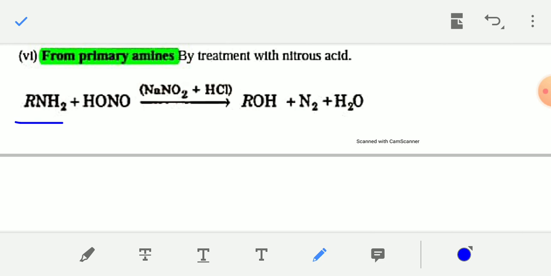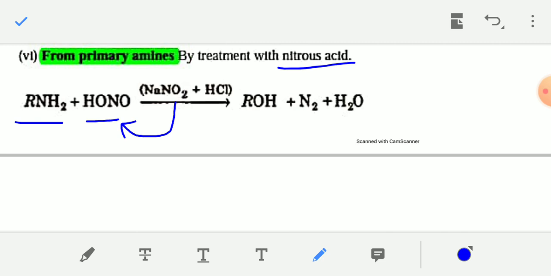When primary amine reacts with nitrous acid, HNO2, this HNO2 is formed by the reaction between NaNO2 and HCl at very low temperature, 0 to 5 degrees Celsius. So when RNH2 reacts with NaNO2 plus HCl, or you can also write directly HNO2, HONO, nitrous acid,